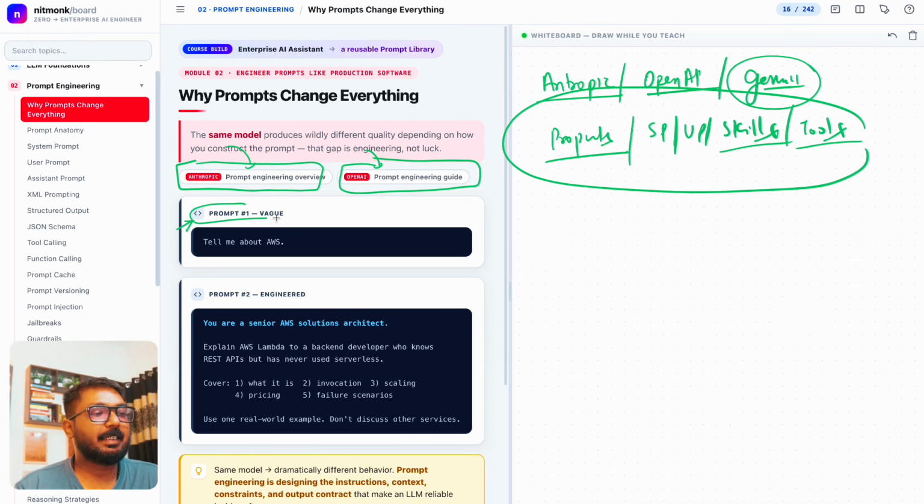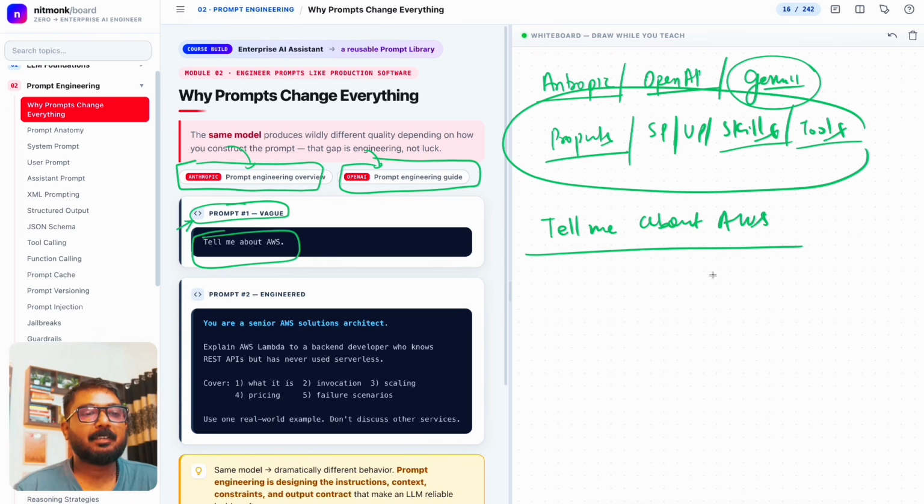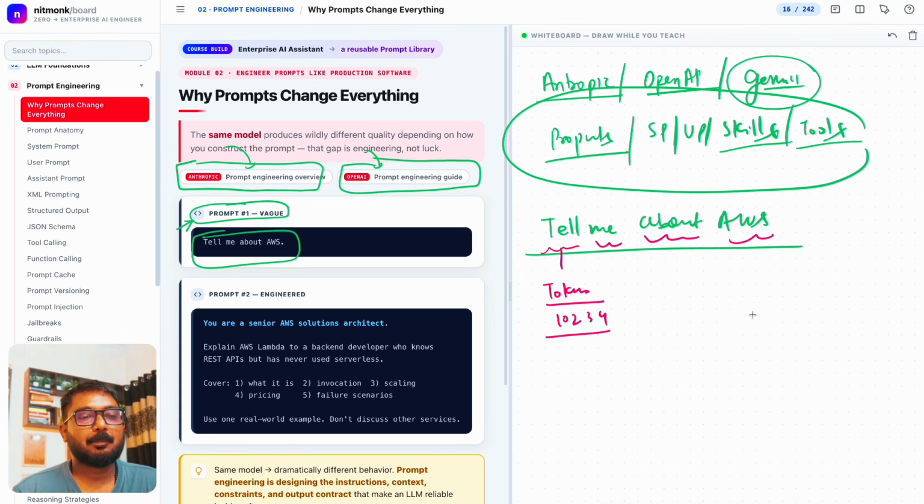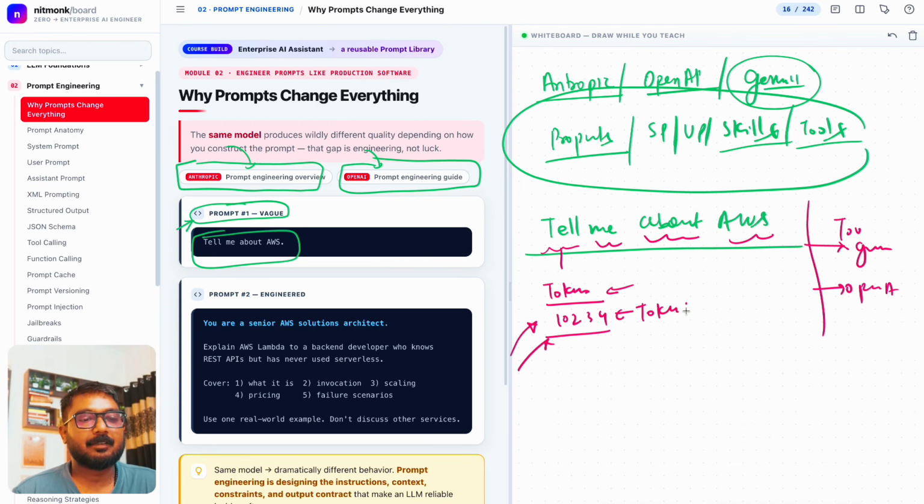So if you see, this is a very vague prompt: tell me about AWS. In the previous video, we learned that all these words will be converted into tokens, and each one of them will have a token ID depending upon the vocabulary being used. If it's Gemini, the ID could be different; if it's OpenAI, the IDs could be different. But these two things will be passed: one is the token, another is the token ID. This information will be passed inside the LLM.